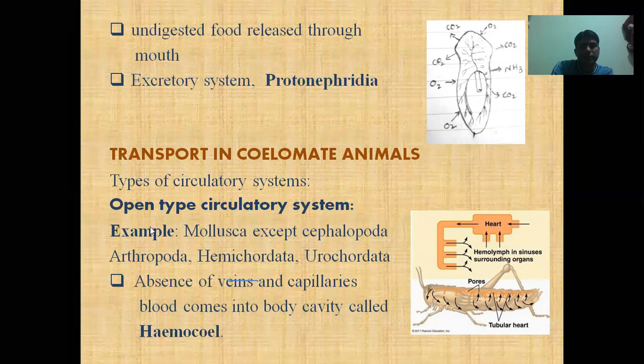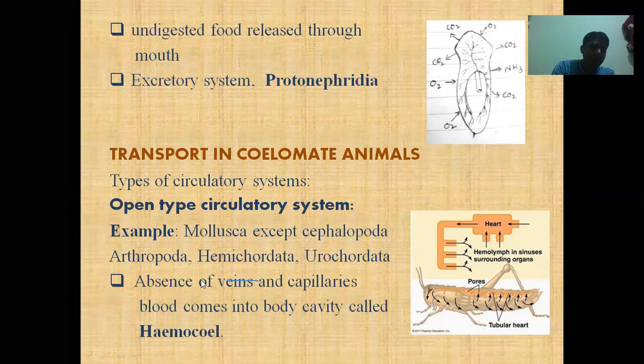There are some examples regarding the open type of circulatory system. First of all, the mollusca, except cephalopoda. Cephalopoda is a class of mollusca containing squid and octopus. These types of animals contain closed type of circulatory system, but other mollusca contain open type of circulatory system. The arthropoda also contain open type of circulatory system, as do hemichordata and urochordata. The urochordata are commonly known as tunicates.